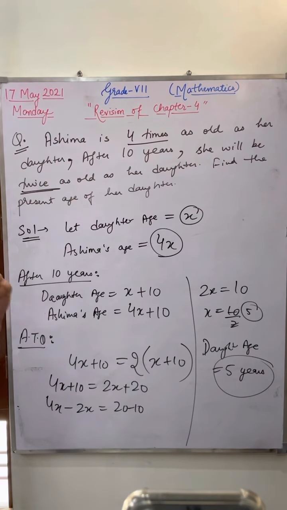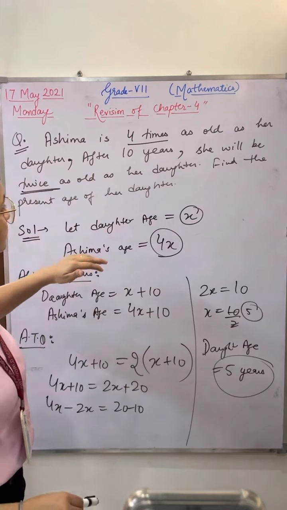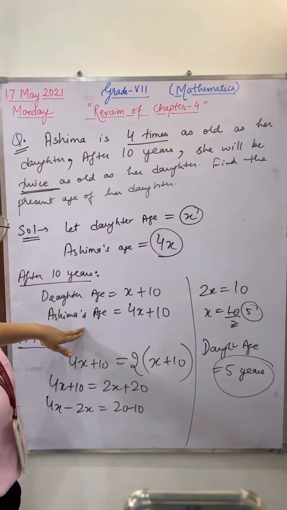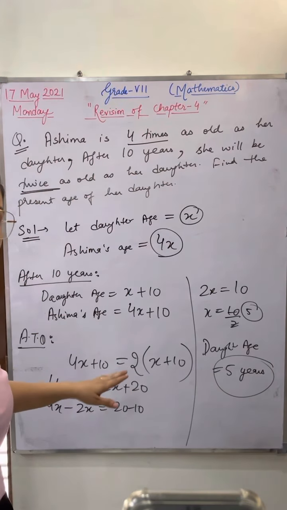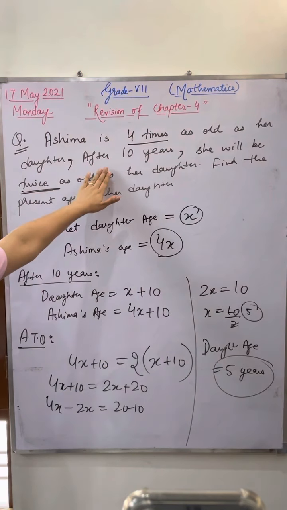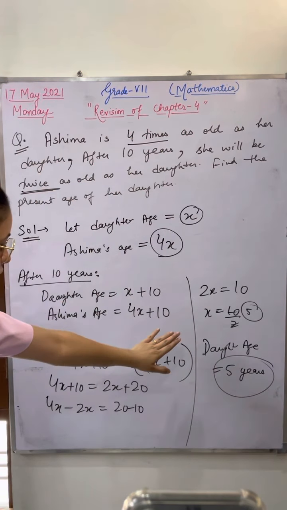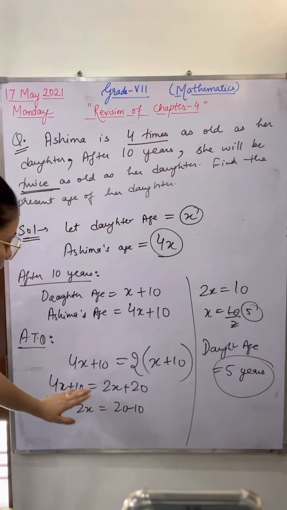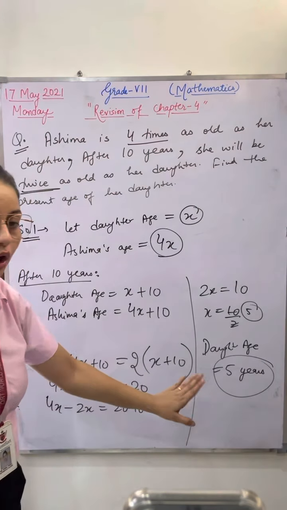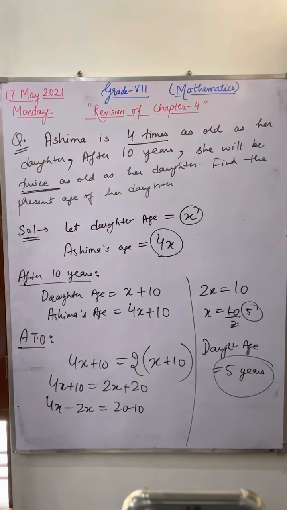Ma'am, in that question, to write that in exam, transposing? No, Navya, that I've told. In word problem questions, you just have to solve the question. No need to mention transposing, multiplication, division. Ma'am, not in this question, that one, 7x plus 10, 5x plus 10.